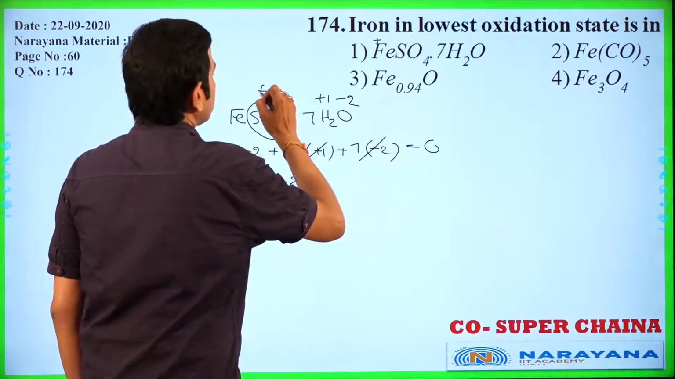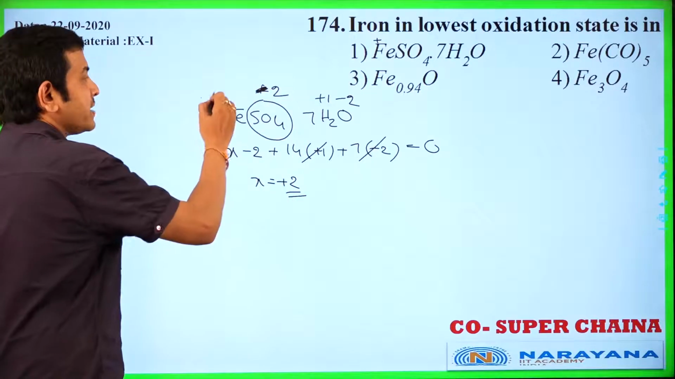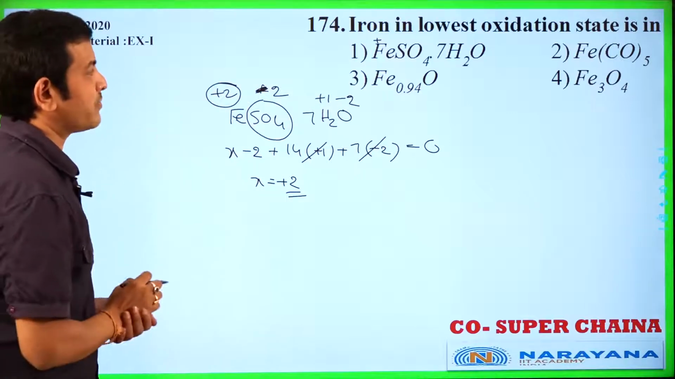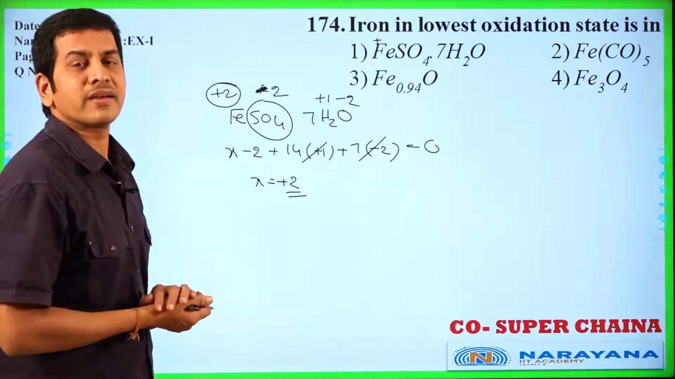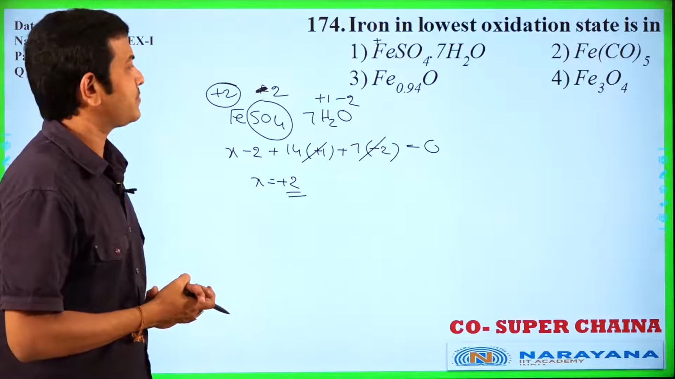Here plus 2. Oxygen in SO4 2 minus is minus 2. Here sulfur plus 2 is oxidation number. Sorry, iron plus 2 oxidation number, ferrous. And Fe(CO)5, iron carbonyl.